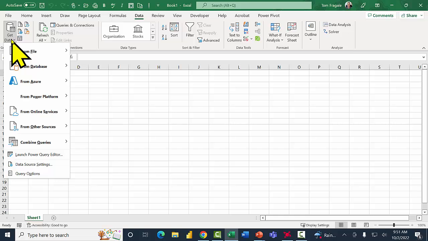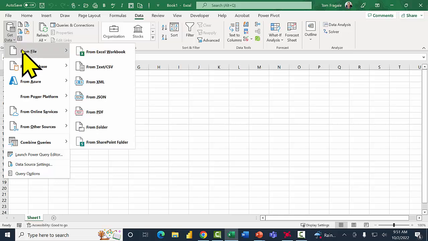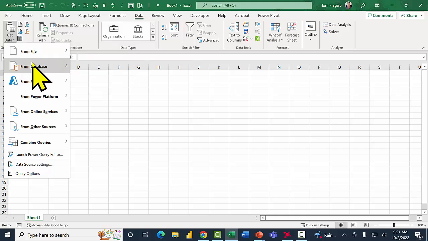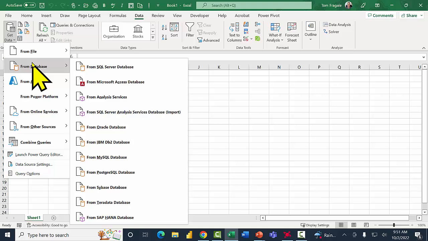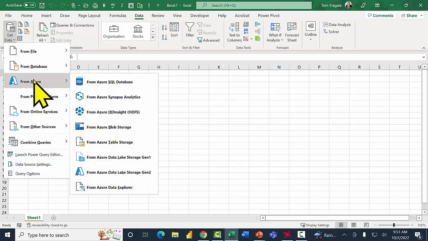Let me show you all the different data sources that you could use, and then I'll show you a couple specific examples. If I pick From File, I can get data from an Excel workbook, a text file, or a CSV. There's other ones there, including PDF and a SharePoint folder. If I pick From Database, I can get data from SQL Server, Access, Oracle, and a bunch of other databases. From Azure means Microsoft Azure.